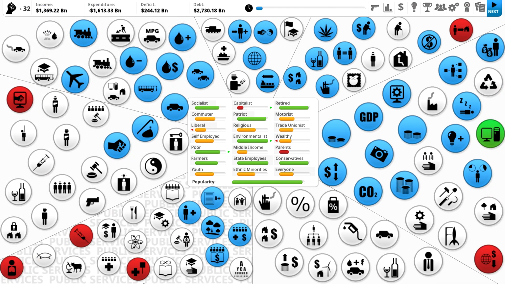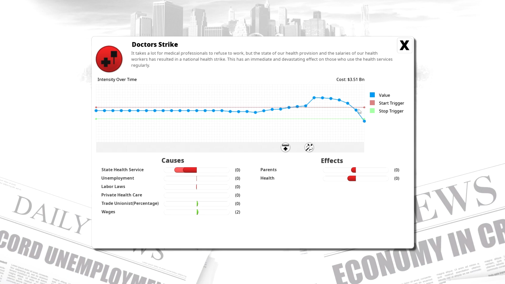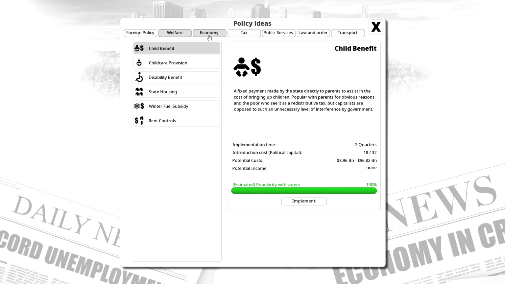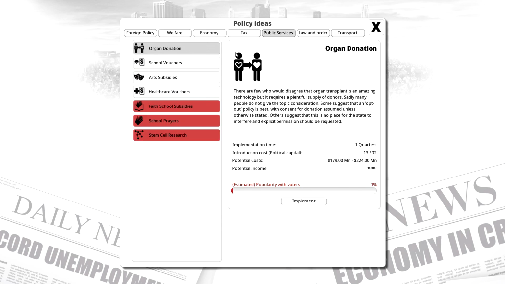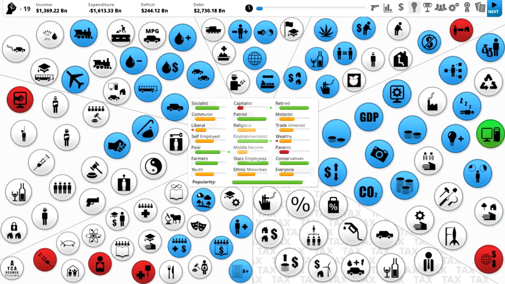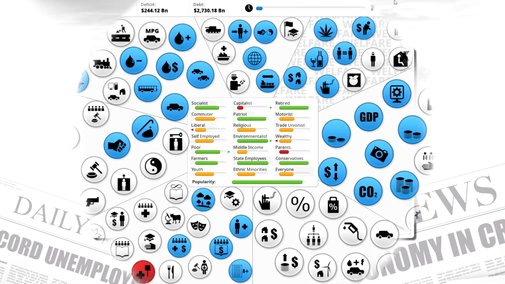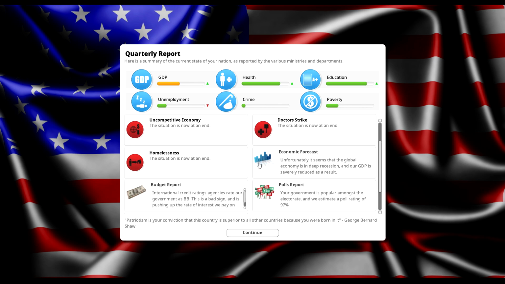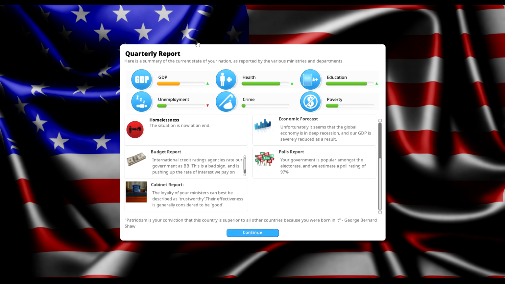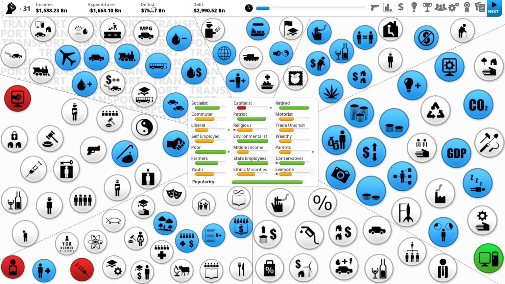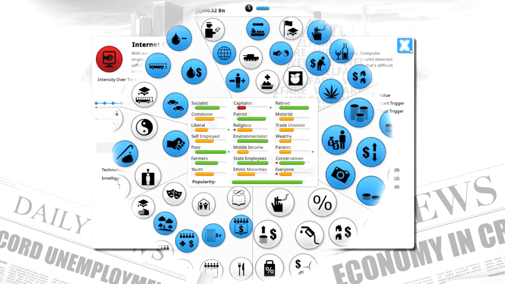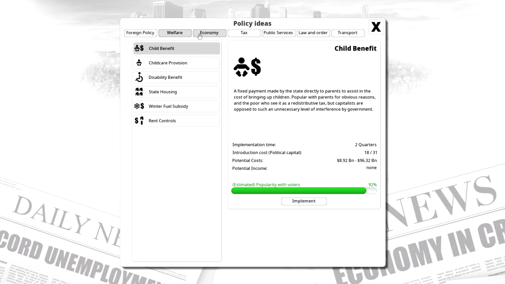So I think next round the doctor strike is about to end. So I think our economy is actually going to jump back up to a pretty decent place next round. So the uncompetitive economy is now at an end, homelessness is no longer a problem, and the doctor strike has ended, which is good. So our deficit is starting to come down. Internet crime's going up, which is not good.